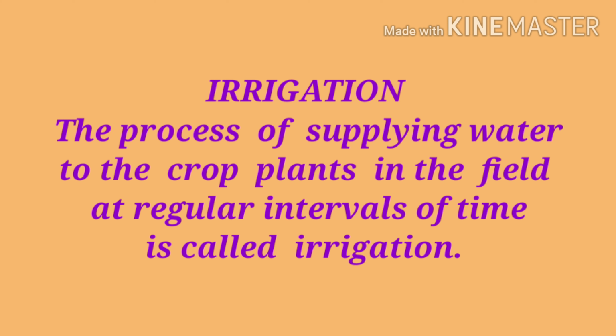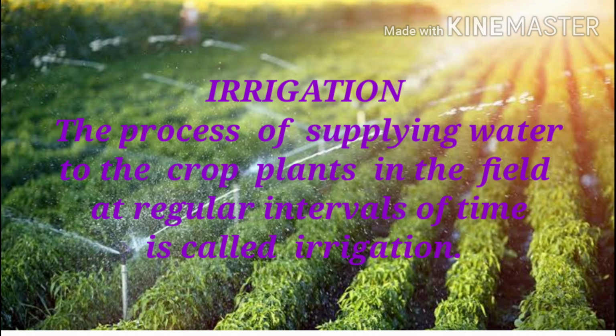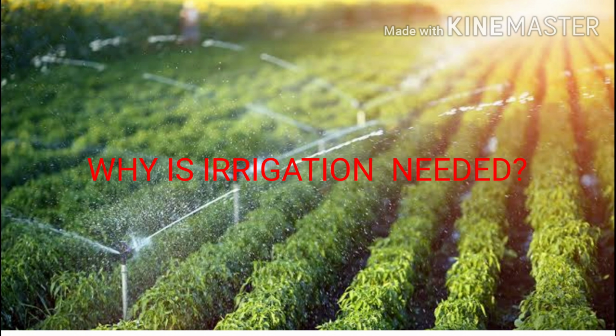The process of supplying water to the crop plants in the field at regular intervals, that means at frequent intervals of time, is called irrigation. Now the next question is why is irrigation needed? That means what is the importance? So let's see.